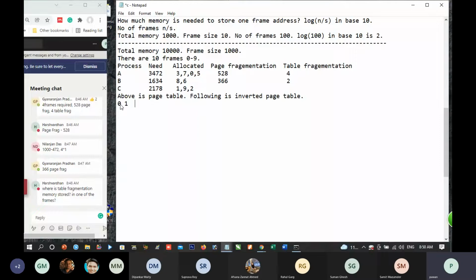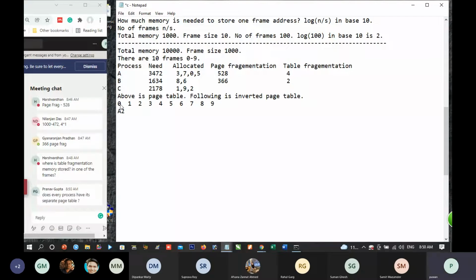0, 1, 2, 3, 4, 5, 6, 7, 8, 9. Frame 0 has been allotted to process A and it is page number 2. Frame 1 has been allotted to process C. It is page number 0.